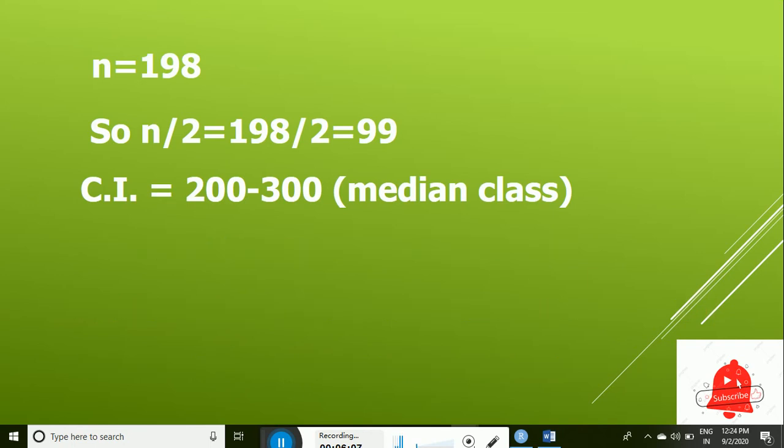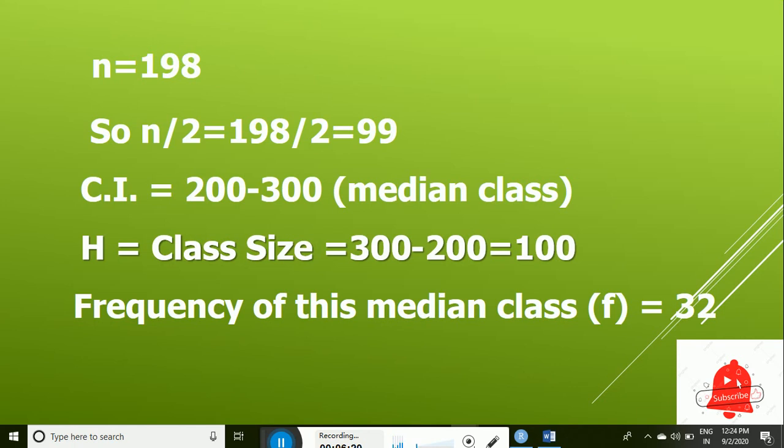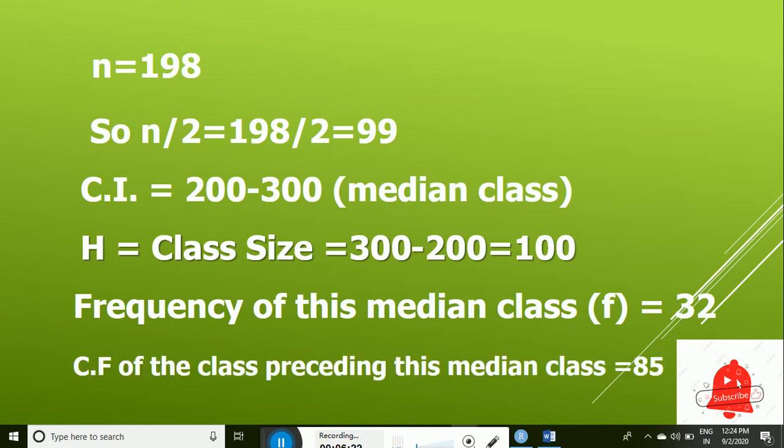Now take the median class, 200 to 300. The size of the class is 100, that is the upper limit minus the lower limit. The frequency of this median class is 32.